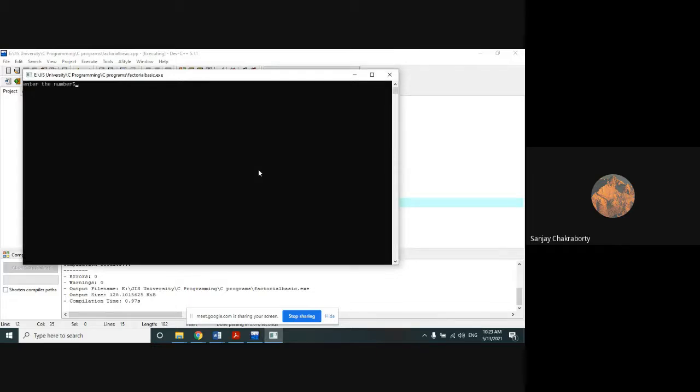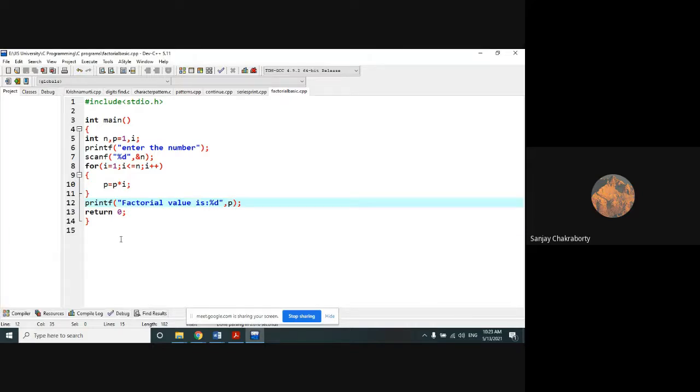So I want to do the factorial of the number 5, and it will give you 5 factorial, that means 120. So our program has been working correctly. I'm just making a small revision for those who forget how to do the factorial. If we do 5 factorial, then we will do 5 into 4 into 3 into 2 into 1. That is equivalent to 120. That is 5 factorial. I think all of you understood that.